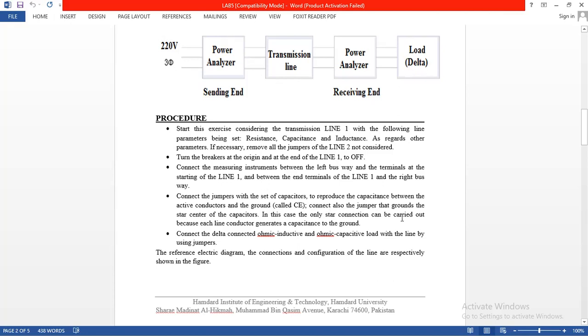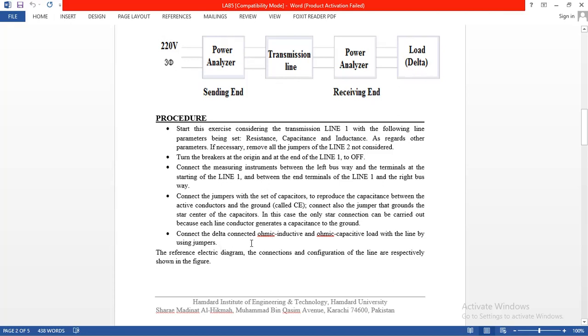Connect all the jumpers and ground the star center of the capacitors. In this case, only the star connection can be carried out because each line conductor generates a capacitance to the ground.